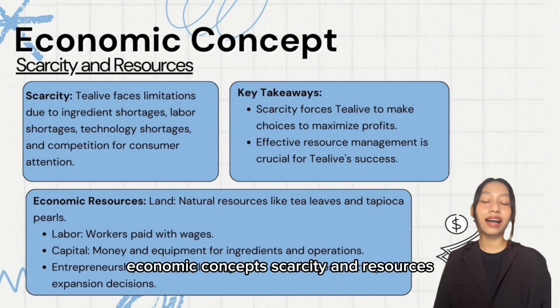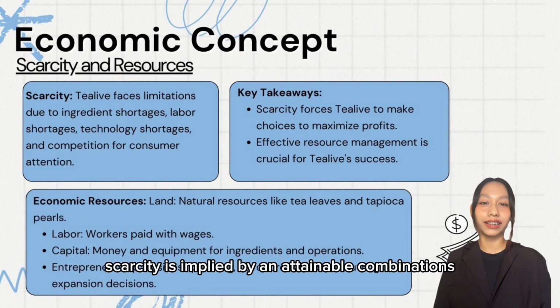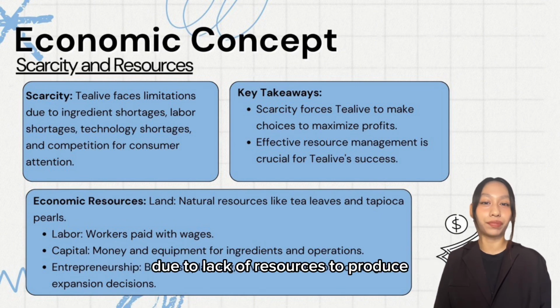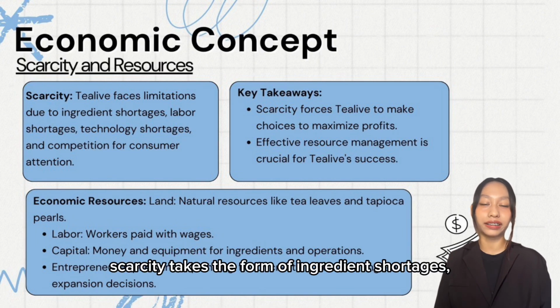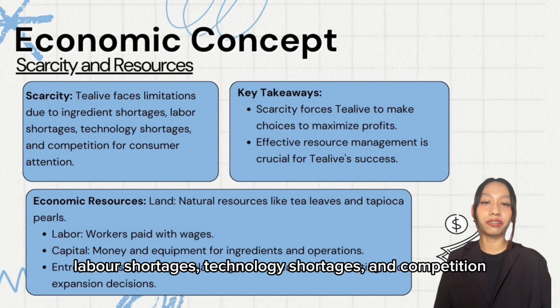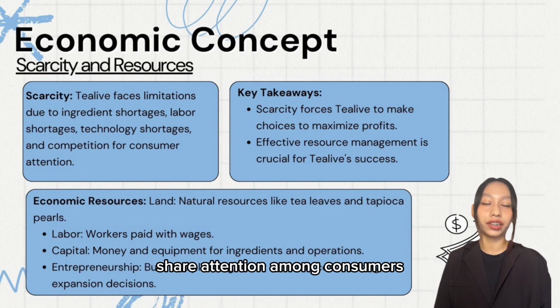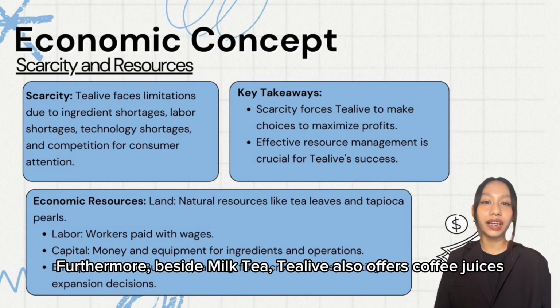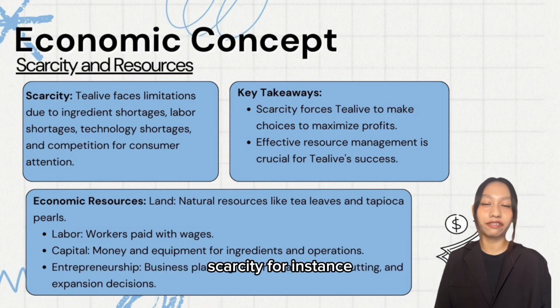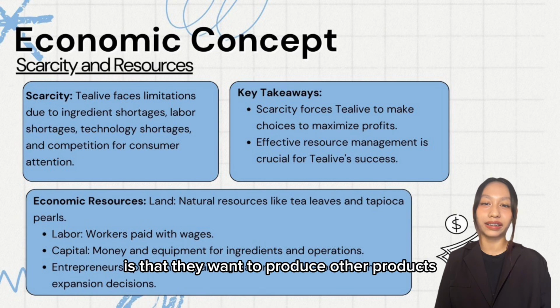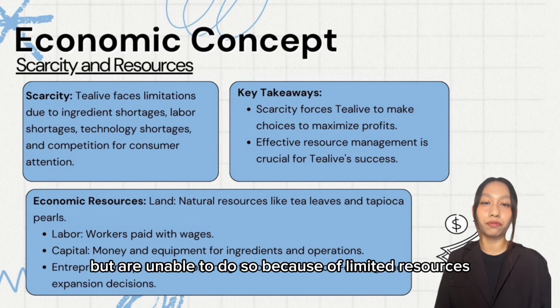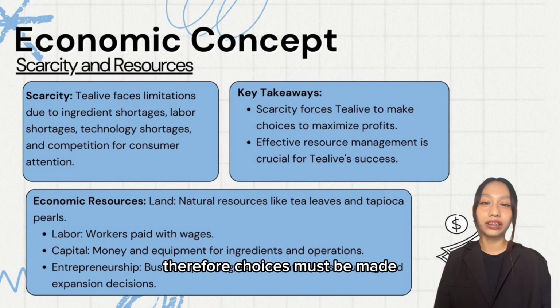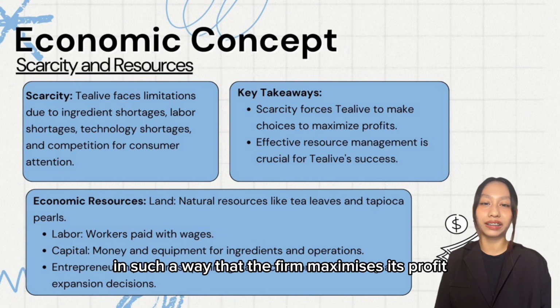Economic concept: scarcity and resources. Scarcity is implied by unattainable combinations beyond the boundary due to lack of resources to produce. In our selected company, Tealive, scarcity takes the form of ingredient shortages, labor shortages, technology shortages, and competition for shared attention among consumers. Furthermore, besides milk tea, Tealive also offers coffee, juices, smoothies, and snacks. Scarcity, for instance, is that they want to produce other products at the same time but are unable to do so because of limited resources. Therefore, choices must be made in such a way that the firm maximizes its profit.